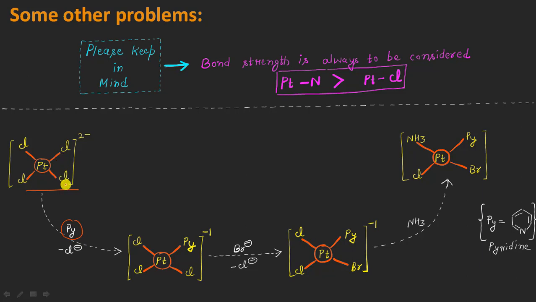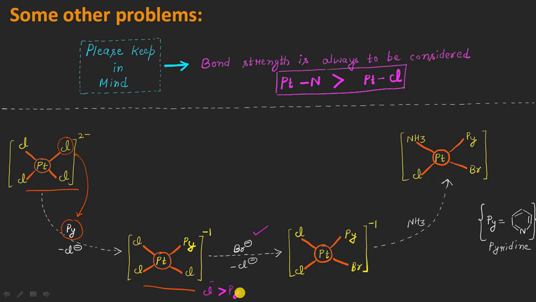We can replace literally any chloride ion, and let us say I am replacing this chloride ion with this pyridine ring here, such that now I will be having this type of intermediate. And after that, the second step is what? It is the addition of the bromide ion, and we know here that the chloride is actually a stronger trans director as compared to that of the pyridine ring.